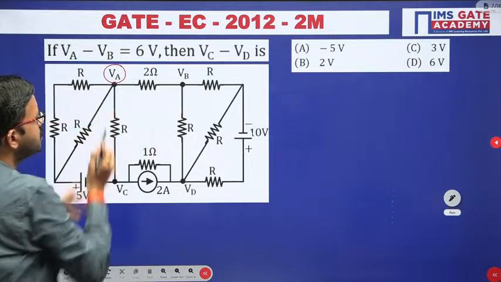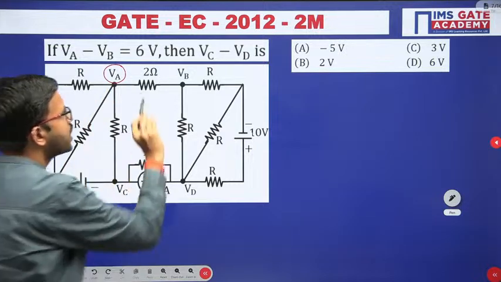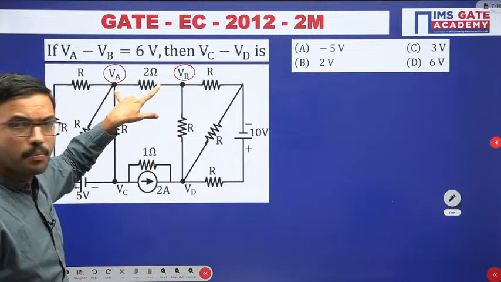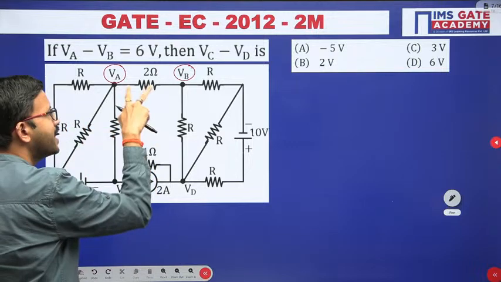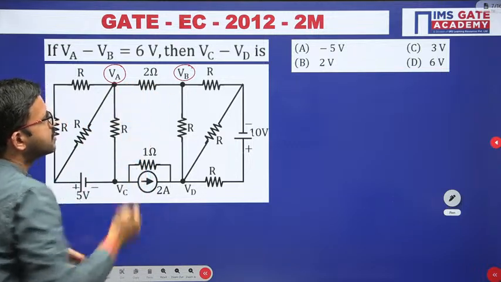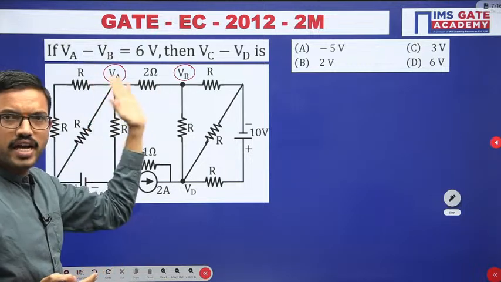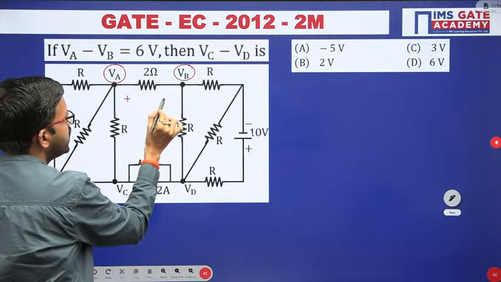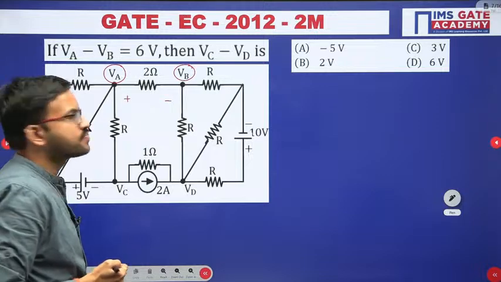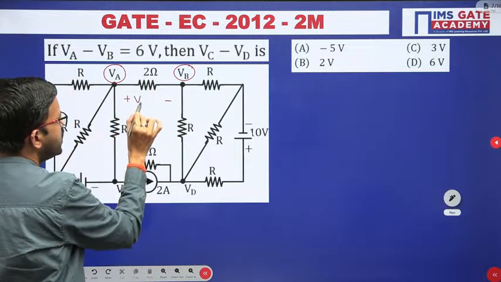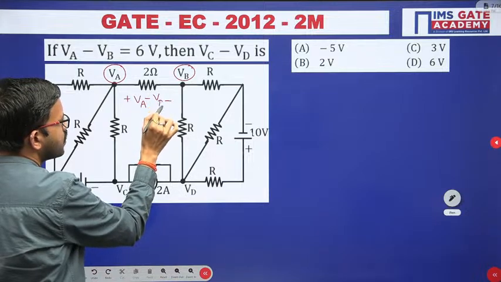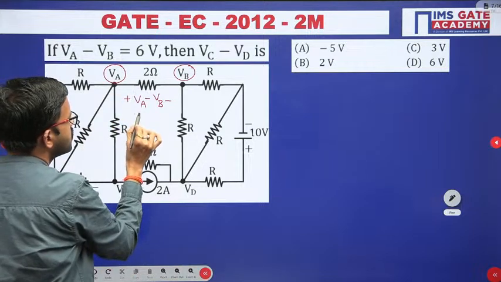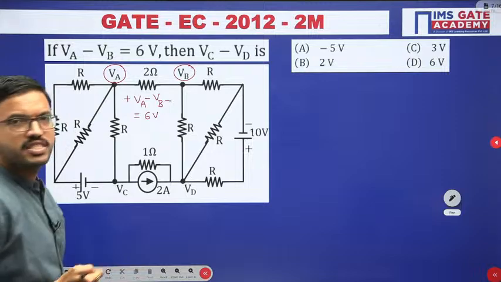On one side the node voltage with respect to ground is VA, and on the other terminal it is VB. The difference between the node voltages at the 2 terminals of a resistor is nothing but the voltage across that resistor. So the voltage across the 2 ohm resistor is VA minus VB, and they have given VA minus VB is 6 volt.